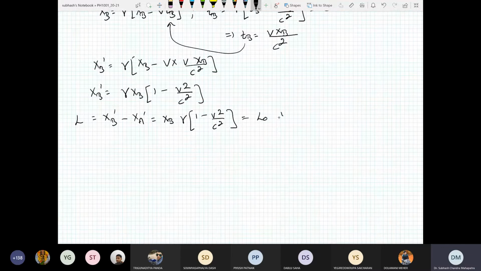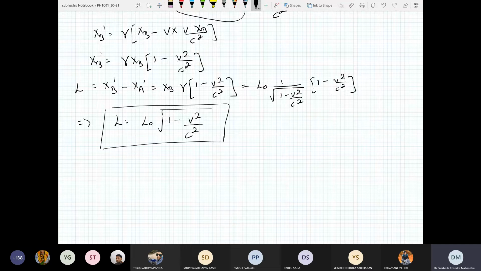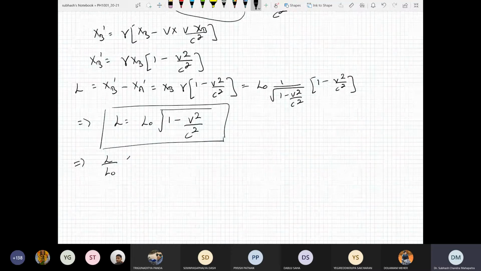What is your gamma? Gamma is 1 divided by the square root of 1 minus v square by c square, multiplied by 1 minus v square by c square. That gives the ultimate result: L is equal to L naught times the square root of 1 minus v square by c square. So that's the result you want. Now you analyze it. This means L by L naught is always less than or equal to 1, because v is always less than or equal to c.